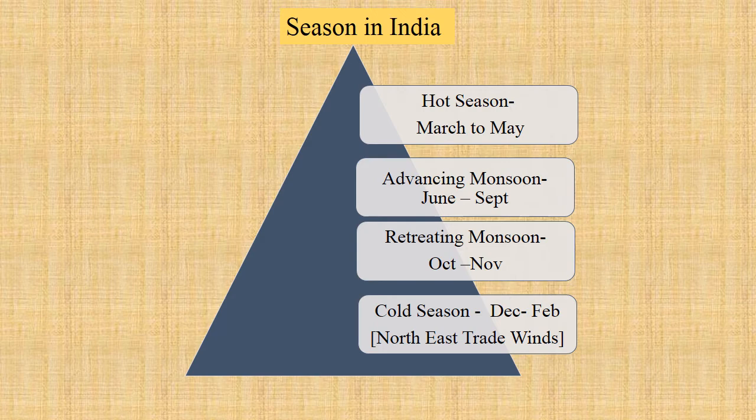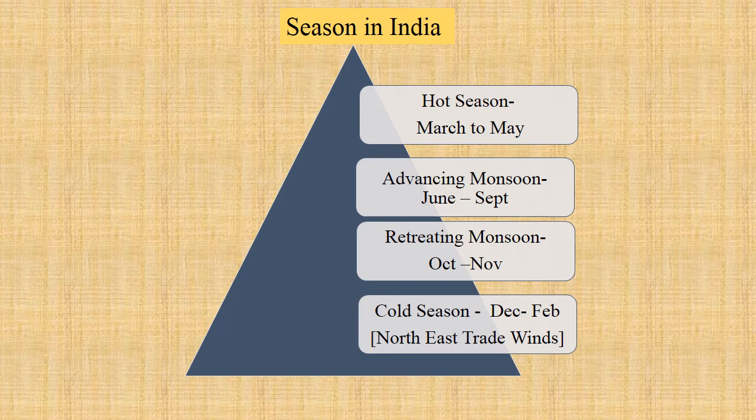In India, we have hot season from March to May, which is followed by rainy season, which is split into two: the advancing monsoon, June to September. We can also call it onset of monsoon or beginning of monsoon. That is followed by retreating monsoon, October, November.